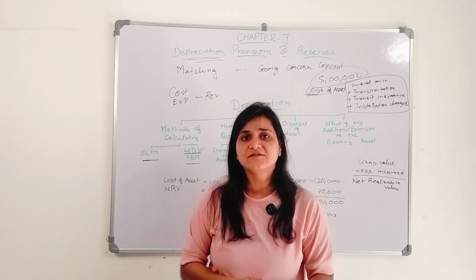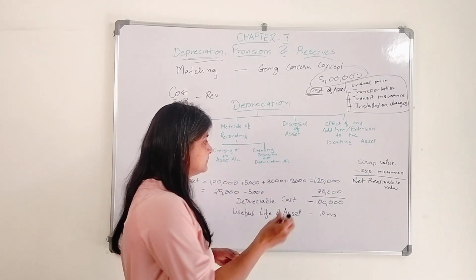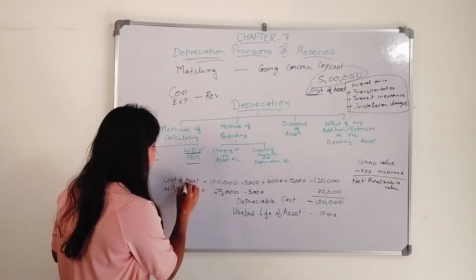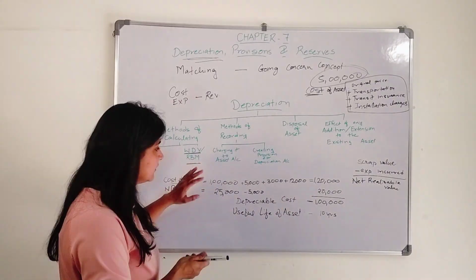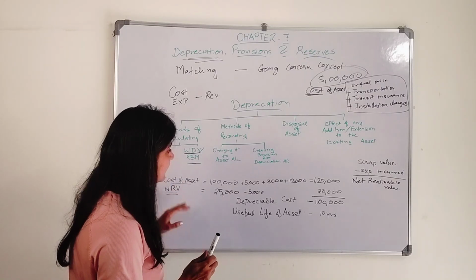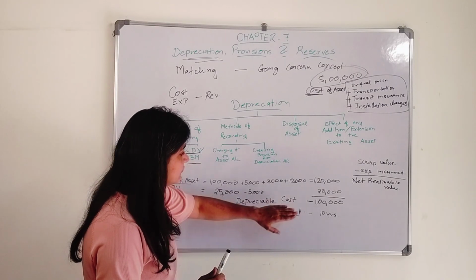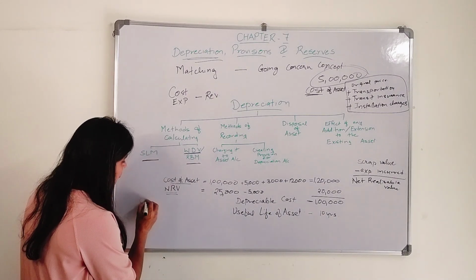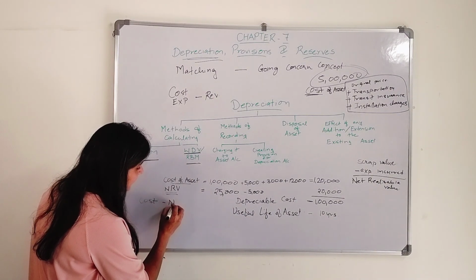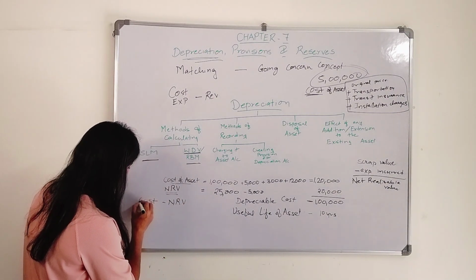Now what do we need in straight line method? We need the cost of asset, we need the net realizable value, NRV, and the useful life of asset. Cost is known, NRV is known, and we get the depreciable cost. What we do? Cost minus NRV.